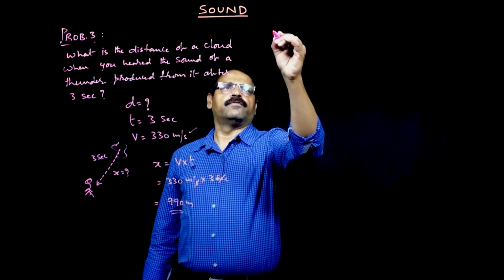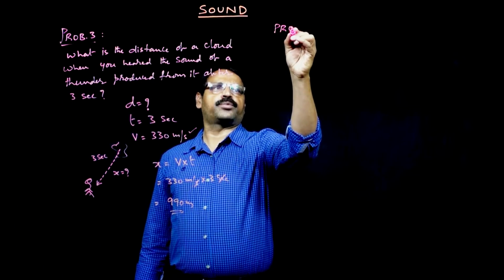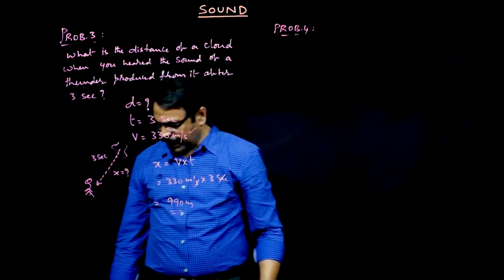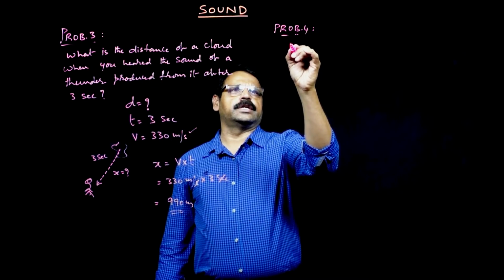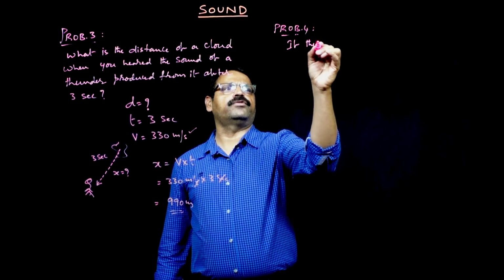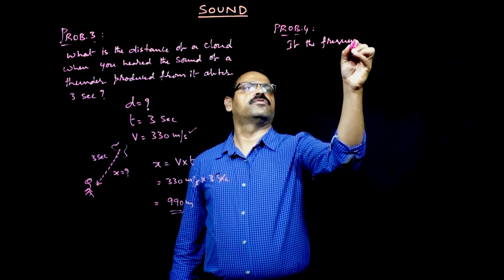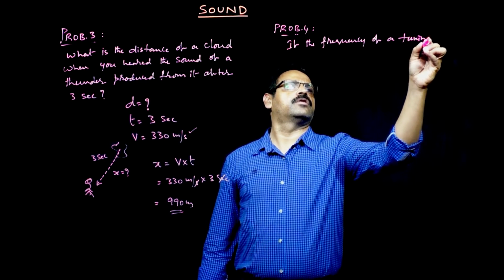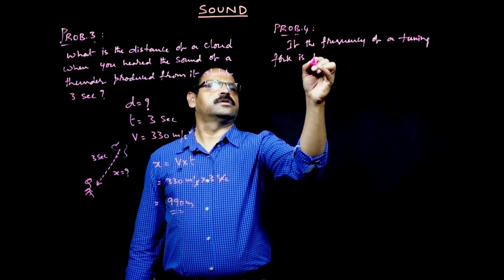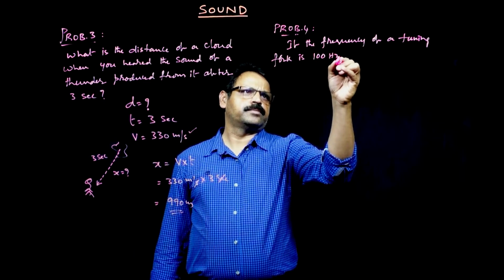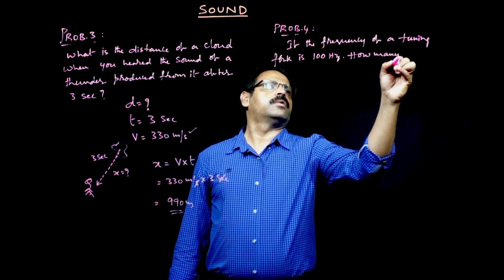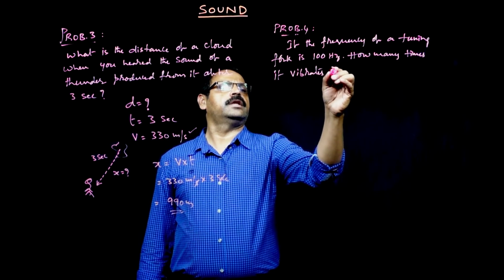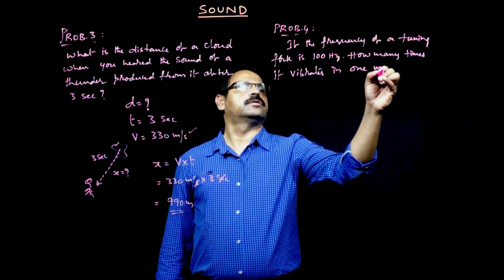In a similar way, we can do another problem. Let us say it is problem number 4, and the problem is given as: if the frequency of a tuning fork is 100 Hertz, let us say, how many times does it vibrate in 1 minute? This is the question asked.